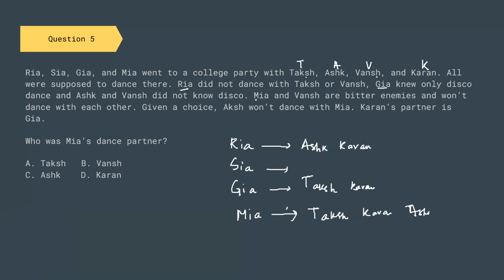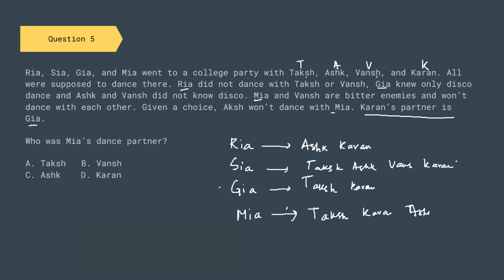So Sia can dance with anybody, like she can dance with Taksh, she can dance with Aksh, she can dance with Vansh, and she can dance with Karan.